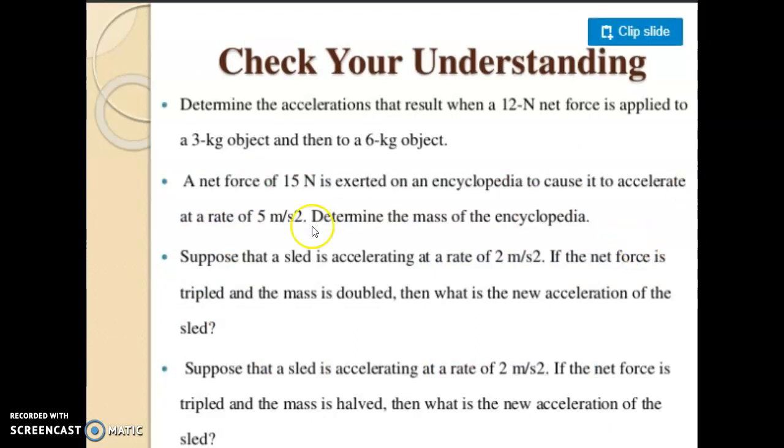So these are some numericals which you will solve in the assignment. Till then, if you still have any doubt, you can ask me personally and you can comment in the comment section also. I will give you an assignment in which numericals will be there.